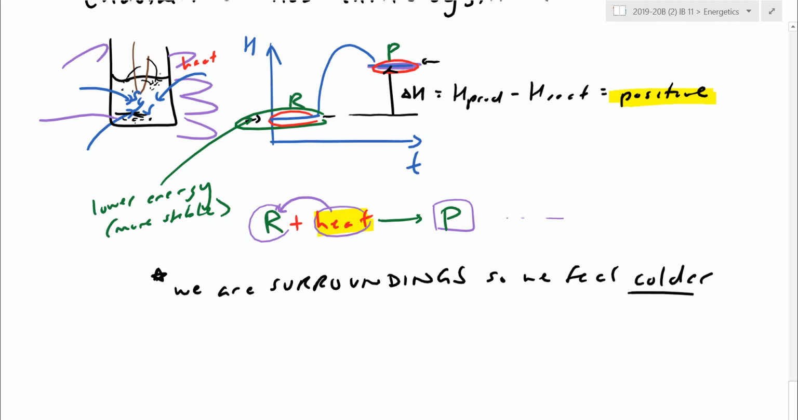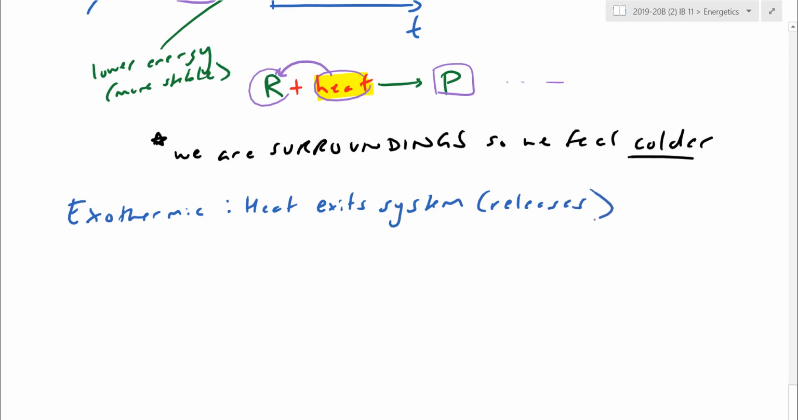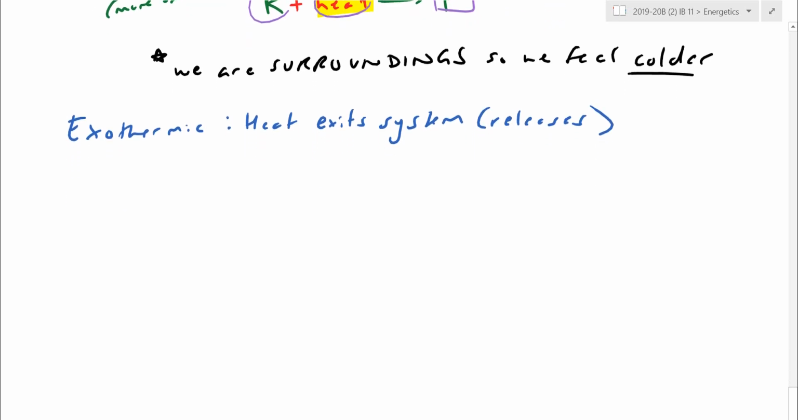So all that to say, we are never going to be small enough to be the system, so we have to just infer what happens. If I feel cold, it's because the system internally has gotten hot or has gained energy. The opposite of this one would be an exothermic reaction. For an exothermic reaction, you can say heat exits the system or heat leaves. So the energy would be a negative number because we're now losing energy. But overall, the universe is conserved because the surroundings has picked up that energy.